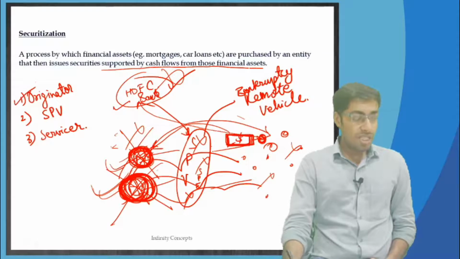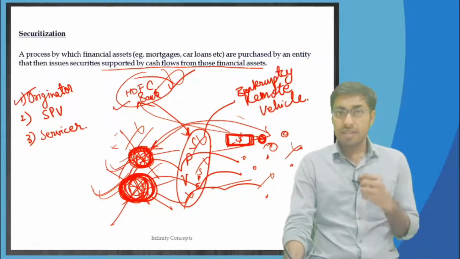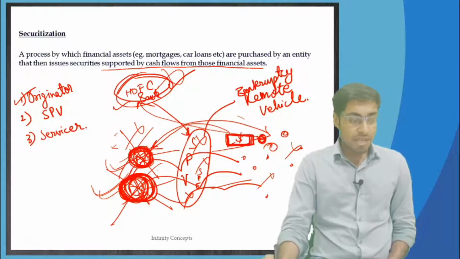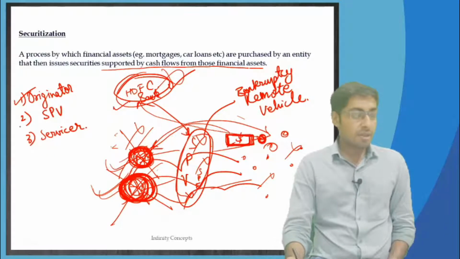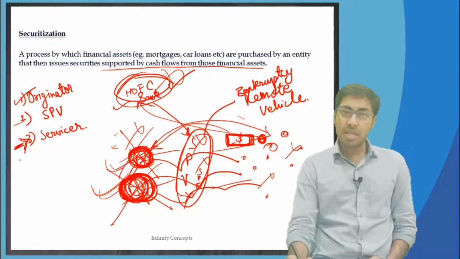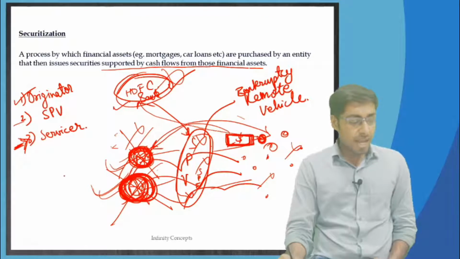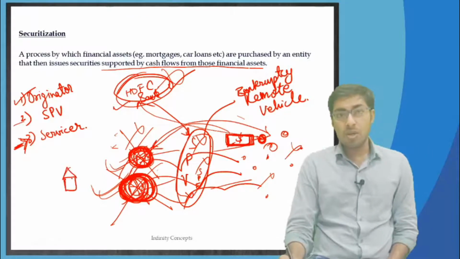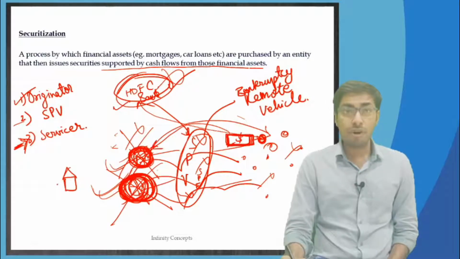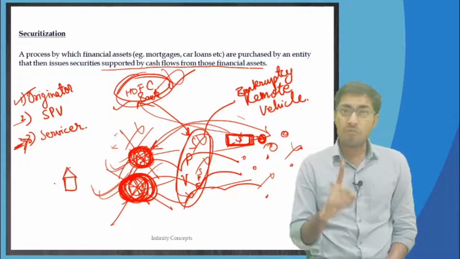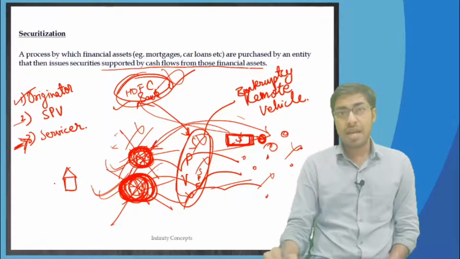So originator is one of the components. This HDFC Bank is the originator. SPV is another component, and the third component is the servicer. Servicer means the one who will be giving all the services throughout the period. Say for example, someone has taken a loan from the Mumbai branch of HDFC Bank Limited.